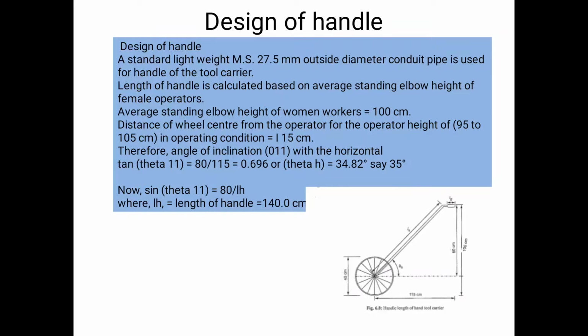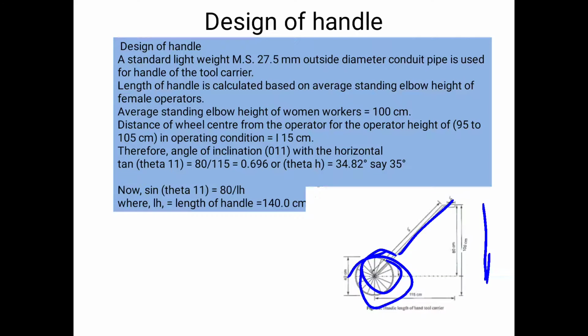So next one is the design of handle. This one is also important. While operating this cycle hoe in the field, we will operate this hoe with the help of this handle. See here, this is the side view I have shown here. Their dimensions are also shown. This one is the wheel which rotates on the field during operation.